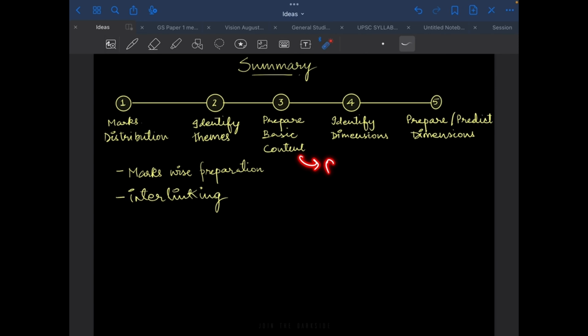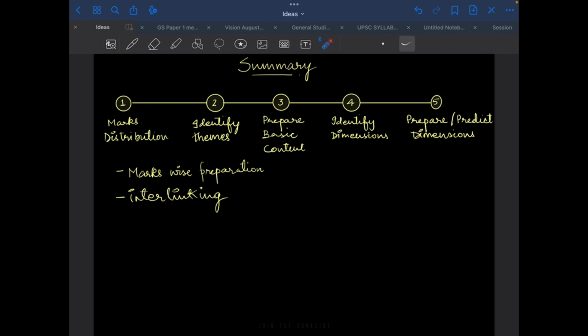Then we will come back to PYQs, and from here we will identify the dimensions, whatever has been asked. If our basic content is able to answer those, then it is fine. Otherwise, we will add those dimensions, which is the fifth step. We will prepare dimensions according to the asked PYQs, and then add them to our basic content.